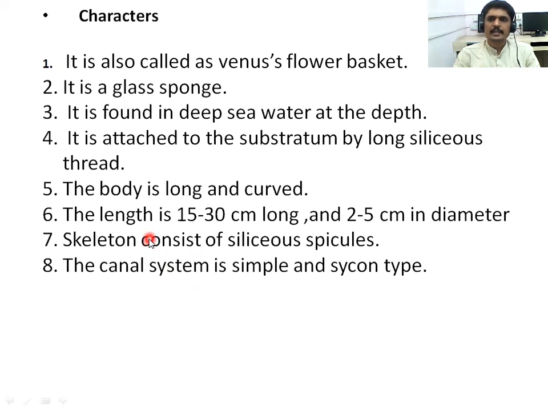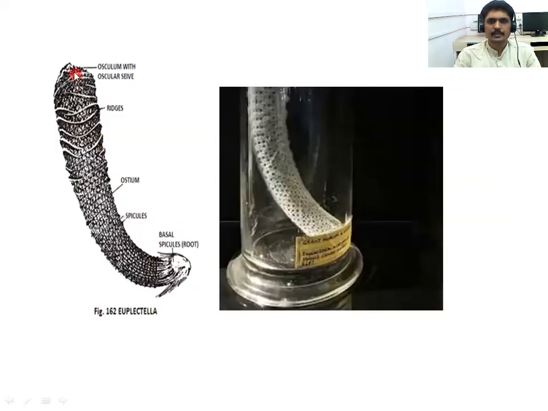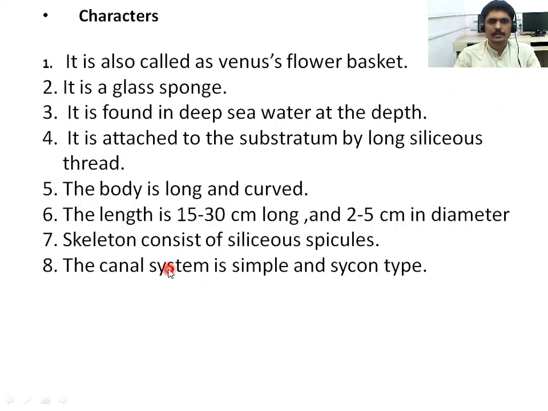The length of the body is approximately 15 to 30 centimeters long and 2 to 5 centimeters in diameter. The skeleton consists of siliceous spicules. The canal system is very simple and is of the sycon type.